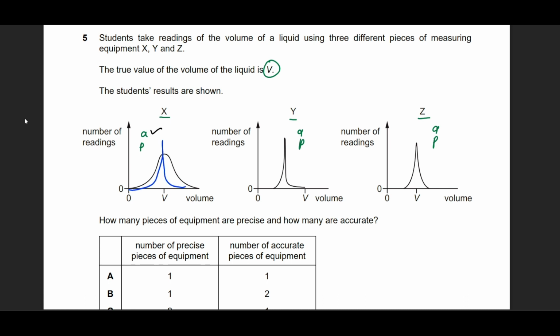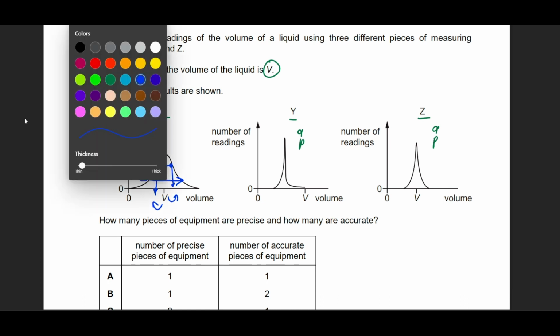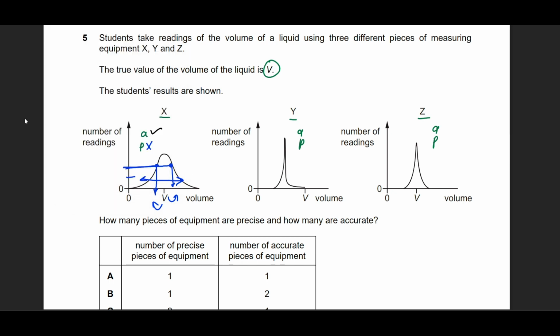Why should it be a sharp graph? Because it means that no matter how many times I repeat the experiment, I get the same answer, be that correct or be that incorrect. So since this is a very spread out graph in comparison to the rest of them, this is not precise. Any number of times I repeat my readings, there is a very high chance that I might get a value slightly lower than the volume, or I might get an answer slightly higher than the exact accurate answer, which is not a precise equipment. Now we move to Y.